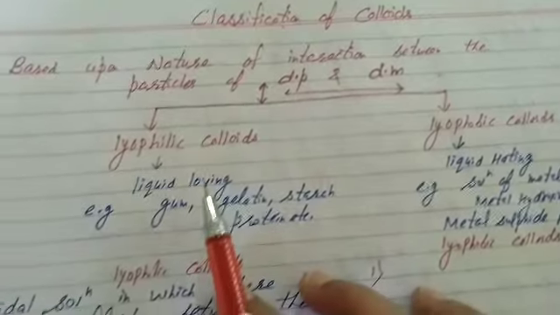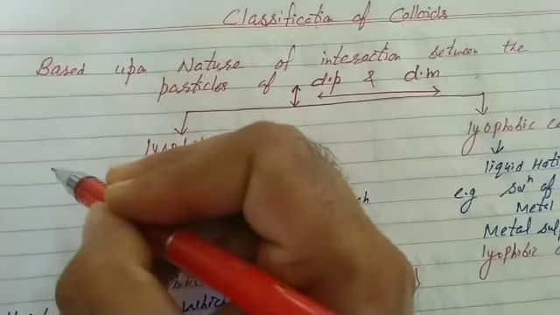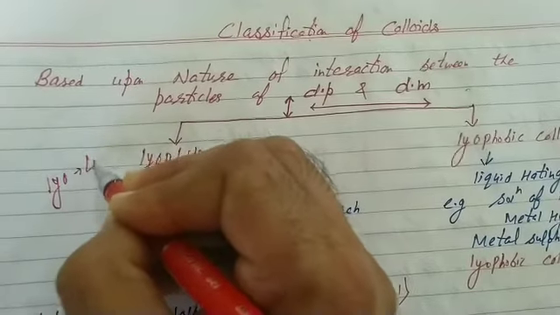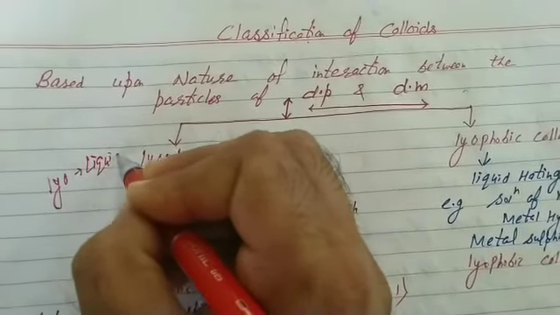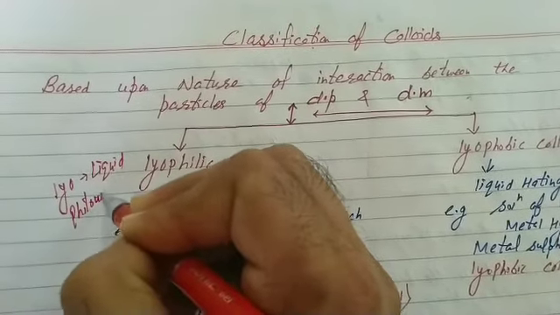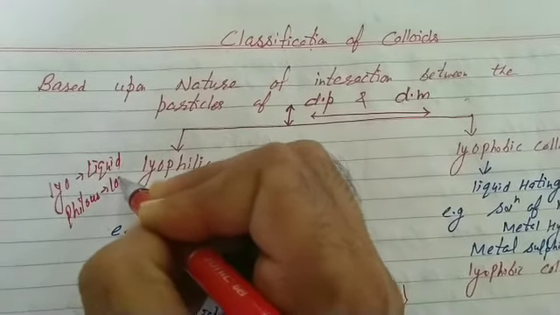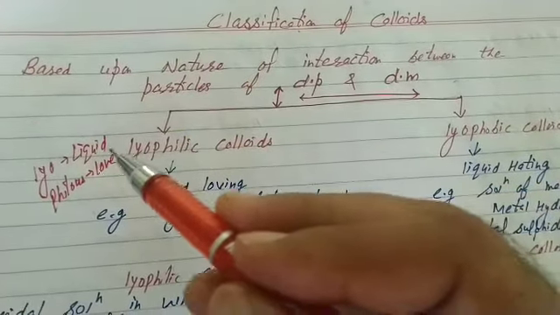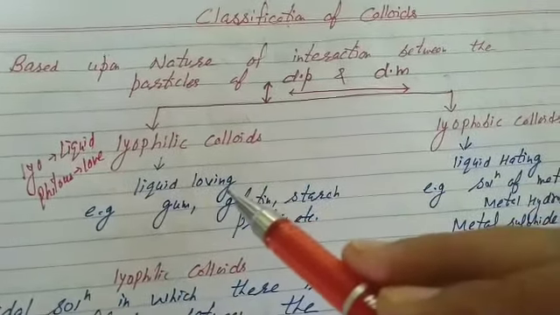Students, lyophilic colloids, as you know, lyo means liquid and philus means love. Lyophilic is made up of two Greek words, lyo plus philus, that is liquid loving solutions.